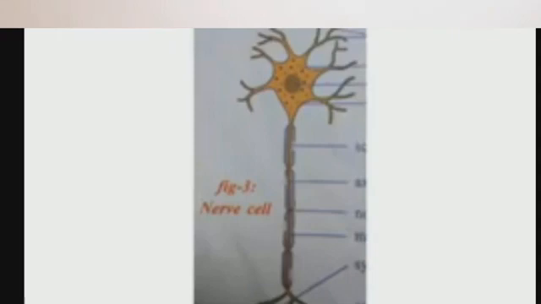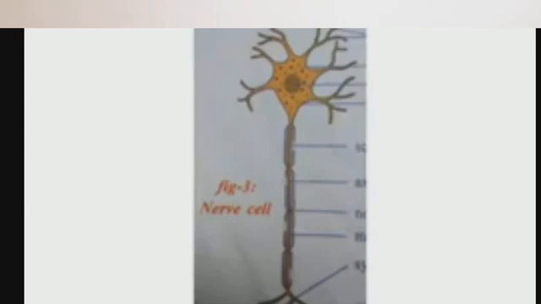Next, another part is dendrites. There are some projections arising from the cell body called dendrites.